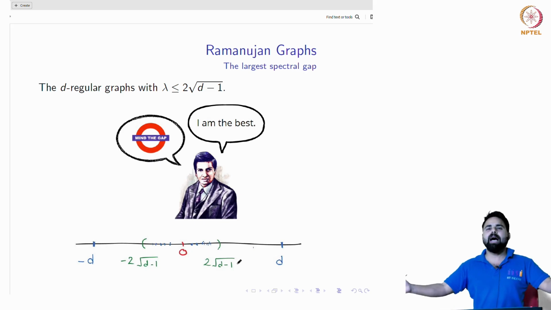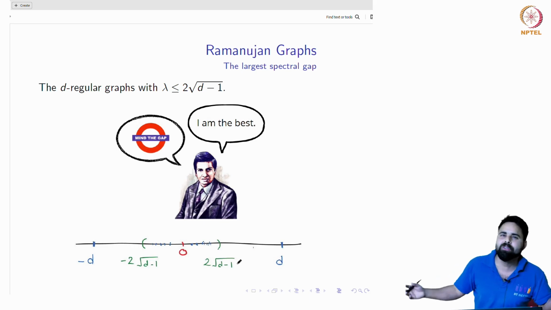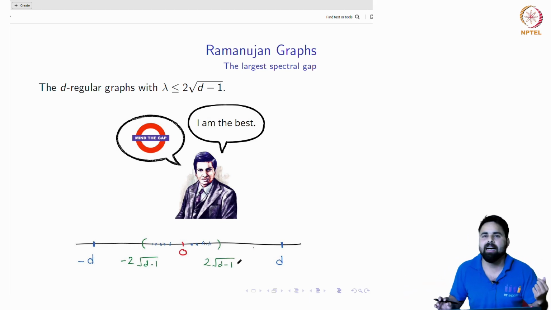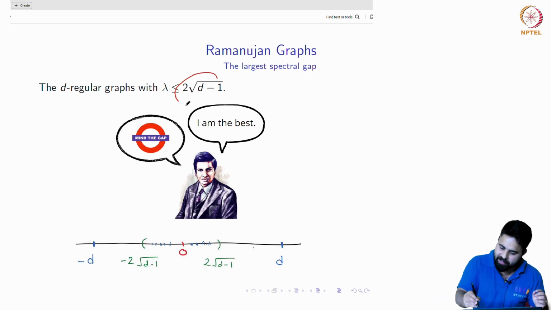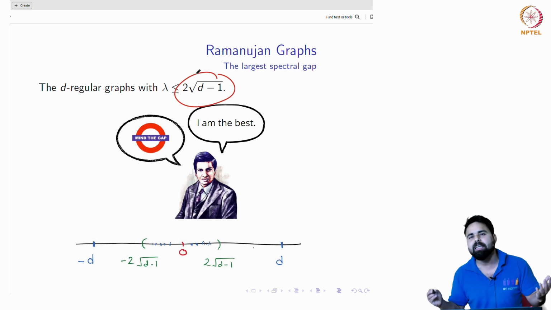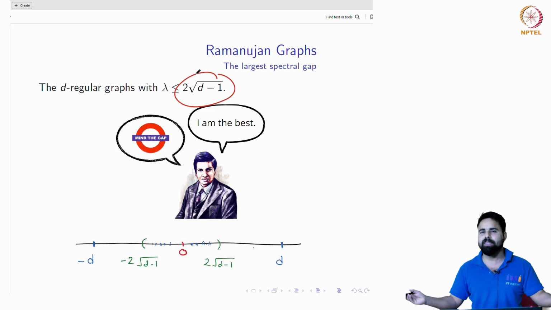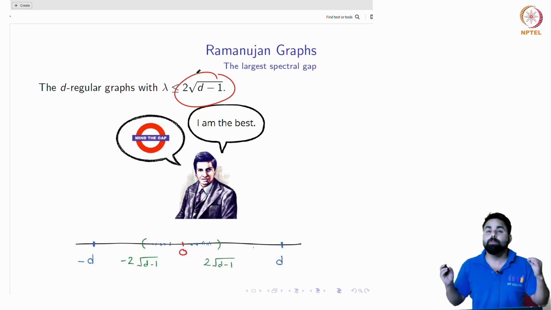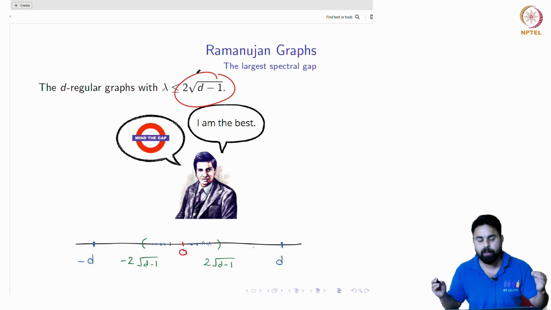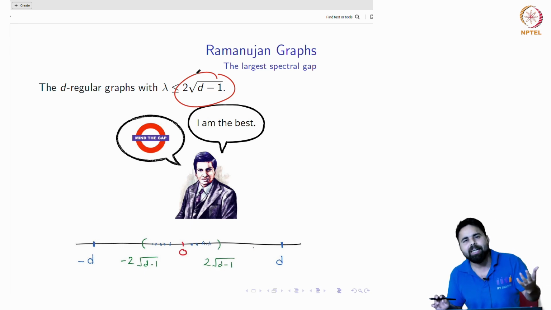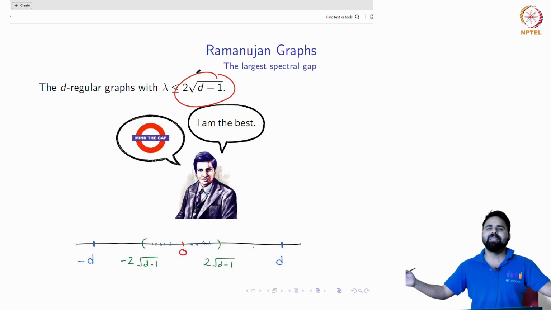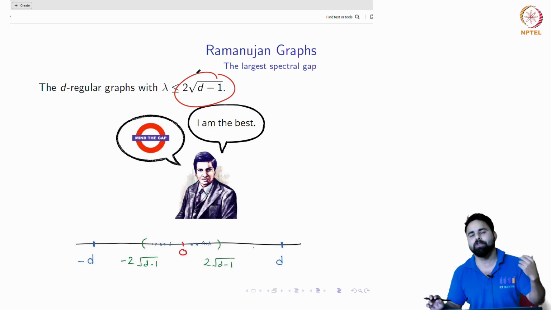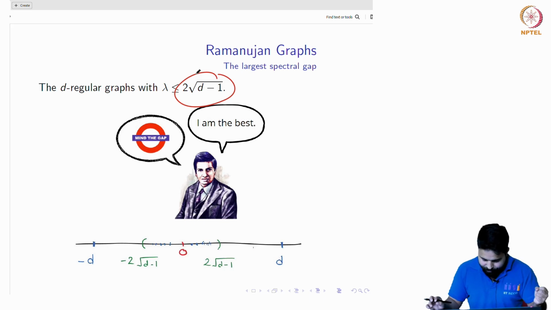So Ramanujan graphs are for very large n, basically n tends to infinity. You cannot decrease lambda further, and this is the limit. The graphs which achieve these limits are the best possible expanders. We call them Ramanujan graphs. Shortly we will see why we call them Ramanujan graphs. The spectral gap for these is super high, the best possible spectral gap, and for such a graph lambda is the minimum, right? So the random walk is fastest. Random walk is super fast. Very good.